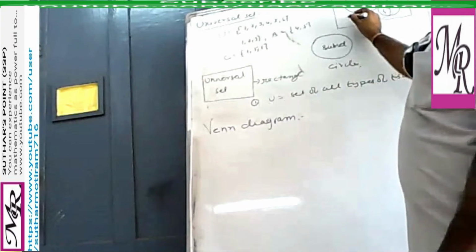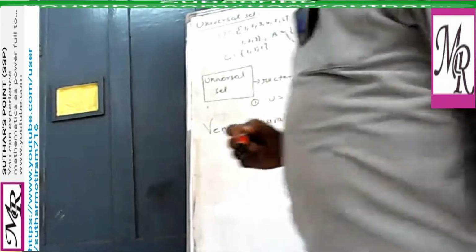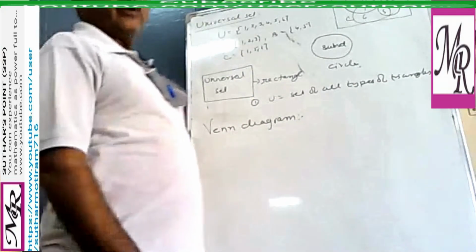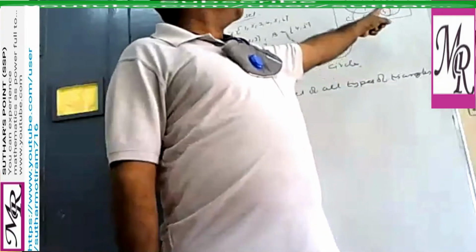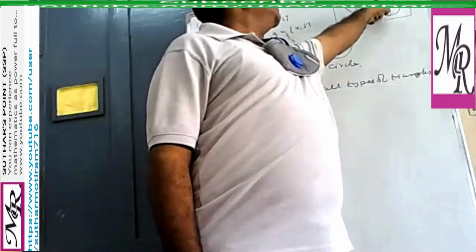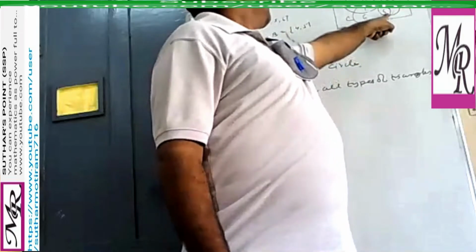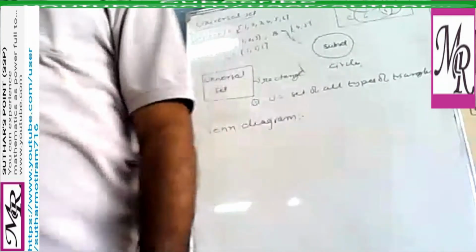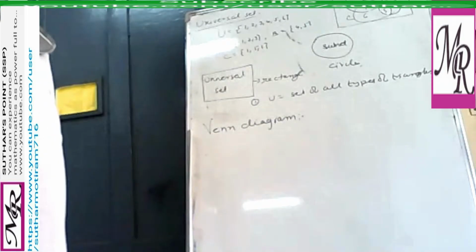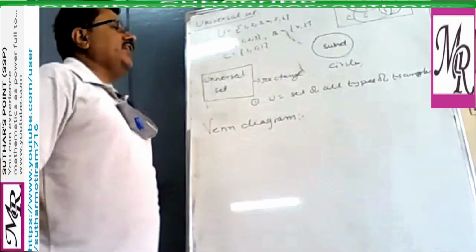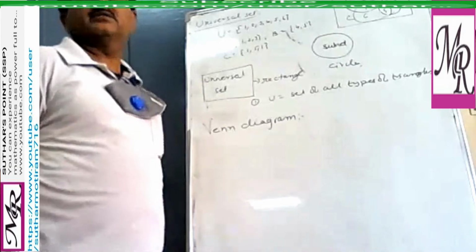Now from the figure you can see which set contains which element. Like you can say set A contains 1, 2, 3. Set B contains 4 and 5 only. And C contains 1, 5, 6. Correct? So this is the Venn diagram. Diagrammatically we can understand the relationship between different types of sets.